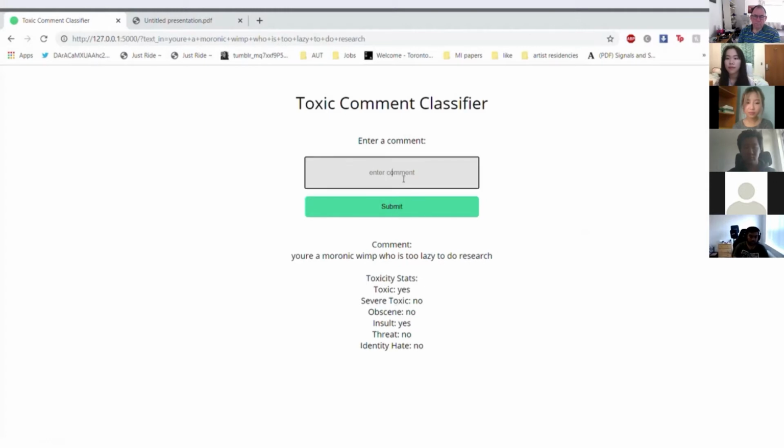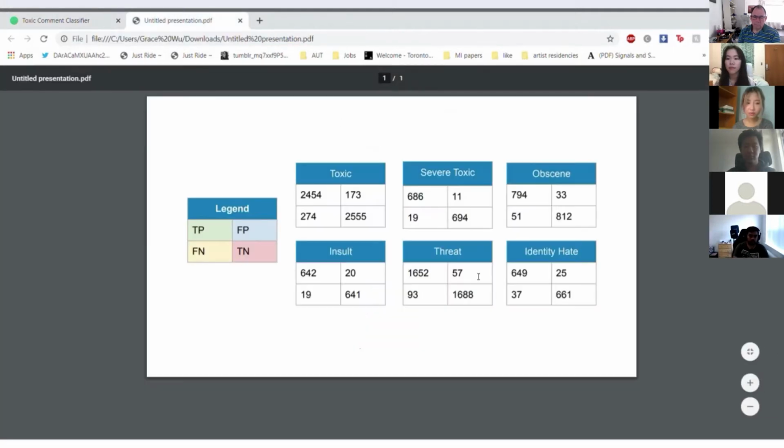But if I were to input a comment like this, our model isn't able to extract the full meaning of the sentence, and this is an example of a false positive. That form of confusion matrices we really want to minimize because, as you can imagine, it can be really frustrating for users when valid comments are being restricted. Next slide.